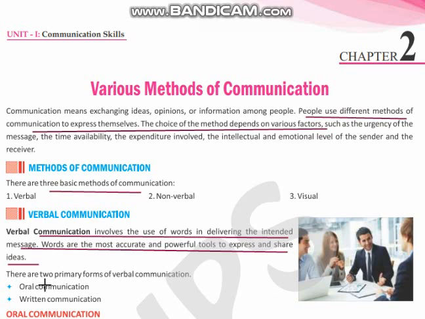There are 2 primary forms. The first is oral communication and the second is written communication. Oral communication means speaking to someone in front of each other. And written communication can be by writing on paper or by writing a letter to someone else. Let us understand each one by one.